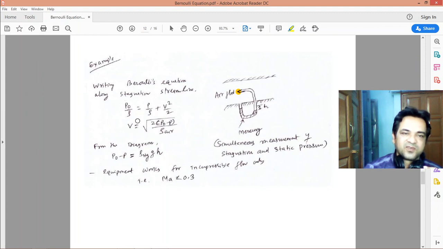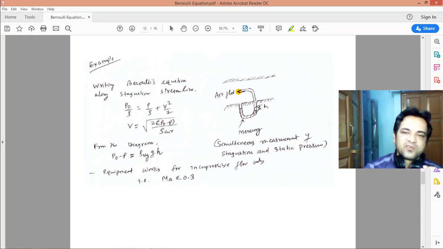Simple. You apply Bernoulli's equation between two points, one far away from the stagnation point and one at the stagnation point, and you will get the local flow velocity. This H gives you the pressure difference in terms of head. So the pressure difference will be this head times g times the density of the manometric fluid, which is mercury.